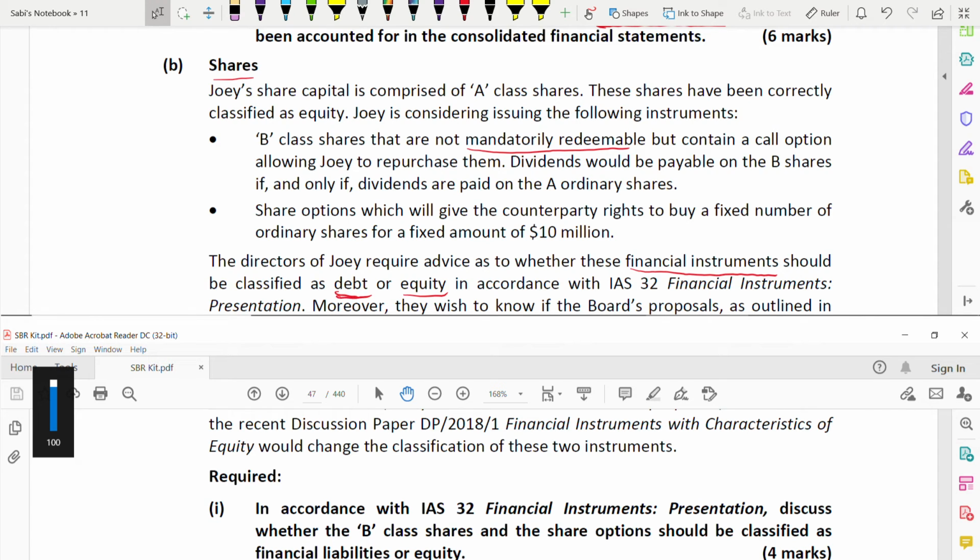Under IFRS 9 it is very clear whether debt or equity, when to recognize as debt, when to recognize as equity, in accordance with IAS 32. IAS 32 is for financial instruments presentation. Presentation means you present it as a debt or an equity. So this section of financial instruments is under a separate standard, not IFRS 9, IAS 32.